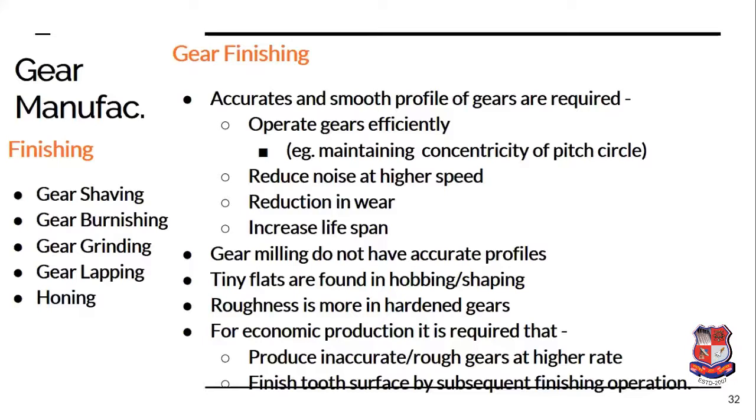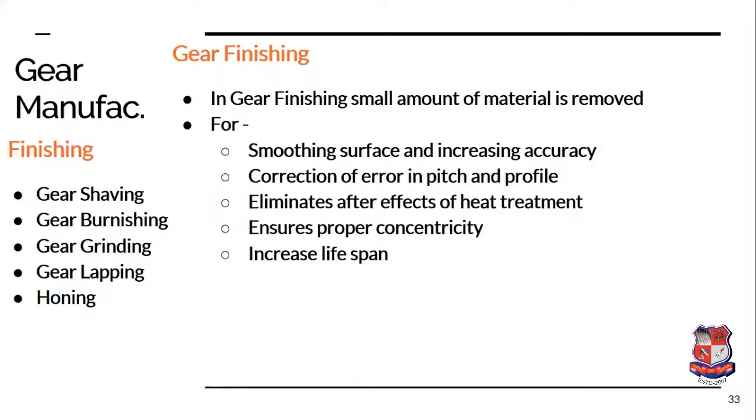A better way is to produce rough gears with the help of gear shaping, gear hobbing or the milling operation. Rough gears are produced, so the time of gear production will be minimized, and this will be followed by the gear grinding operation, so that the tooth profile becomes smooth and accurate.